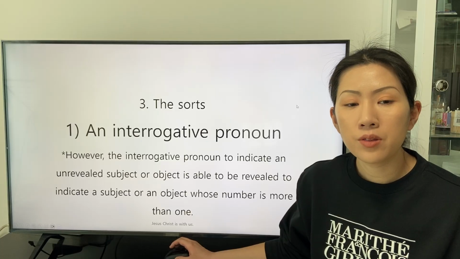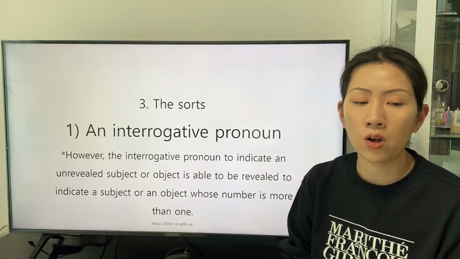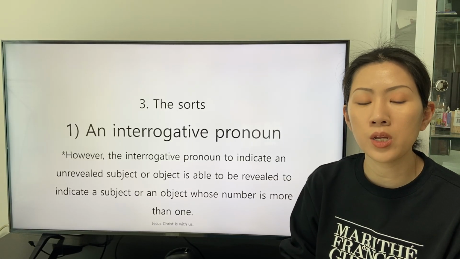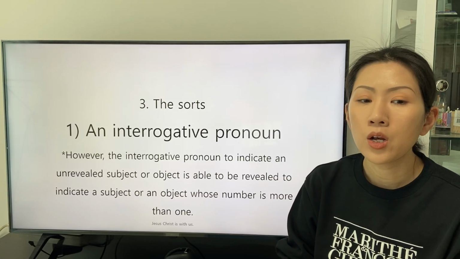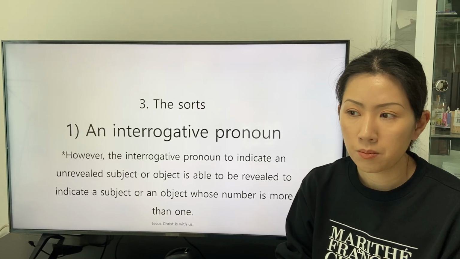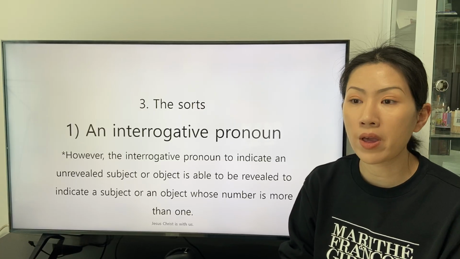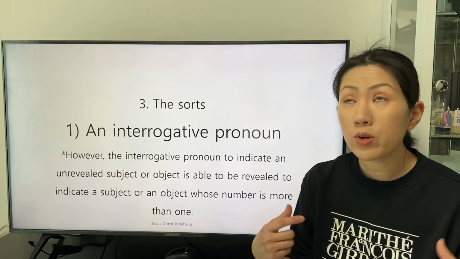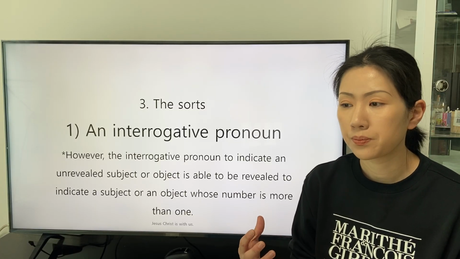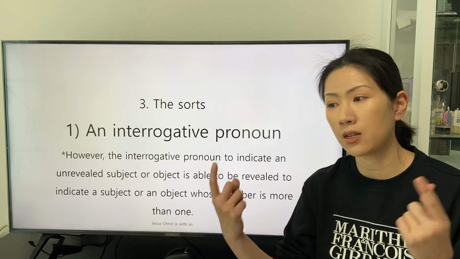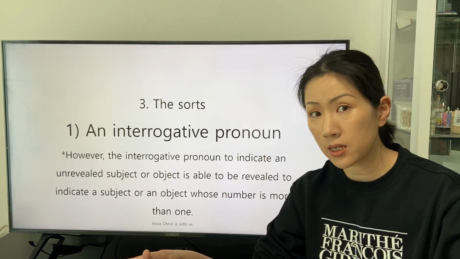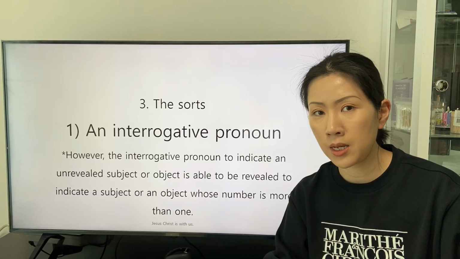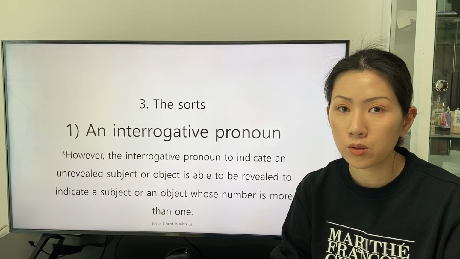However, the interrogative pronoun to indicate an unrevealed subject or object is able to be revealed to indicate a subject or an object whose number is more than one, because we admit that the indicative pronoun is applied in an inquisitive situation. Because the speaker does not know about the subject or object, the proposed subject or object can be more than two.